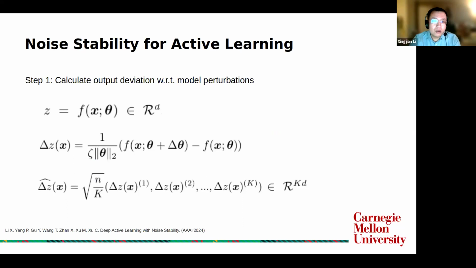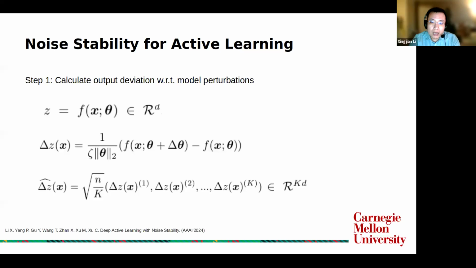Based on those ideas, we have the following implementation of our algorithm. Here, we denote by Z the output of a data instance given the current model. It can be either the final prediction or a deep representation.